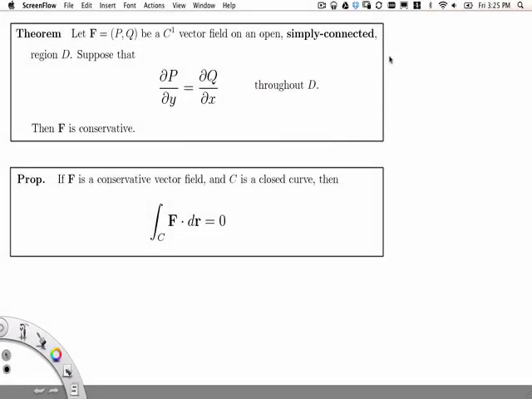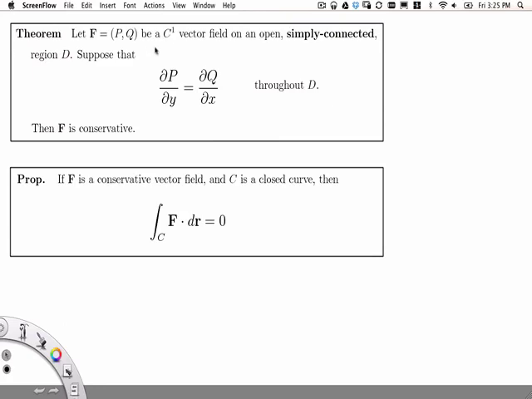Let's look at a theoretical result from section 3 and analyze it a bit more closely. The result is this. Let F, with components P and Q, be a C1 vector field on an open and simply connected region D. Further, suppose that the partial of the first component P with respect to y is equal to the partial of Q, the second component, with respect to x throughout the region D. The conclusion is that F is then a conservative vector field.